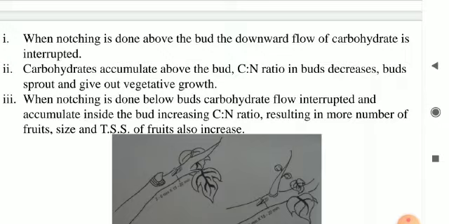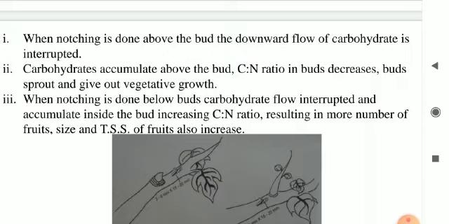When notching is done below the buds, carbohydrate flow is interrupted and accumulates inside the bud, increasing the carbon nitrogen ratio, resulting in more number of flowers, and fruit size and TSS of the fruits also increase. Now you can see the difference between carrying out notching operations above the bud and below the bud. When the notching operation is done below the bud, the carbohydrate flow is also interrupted.